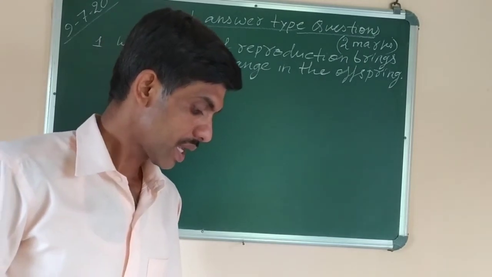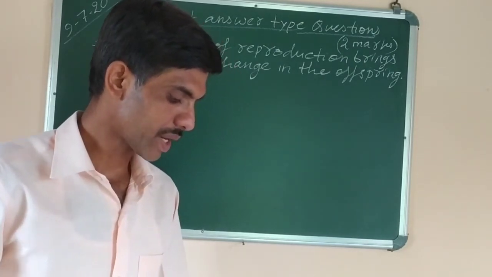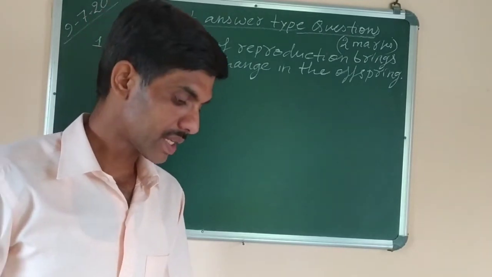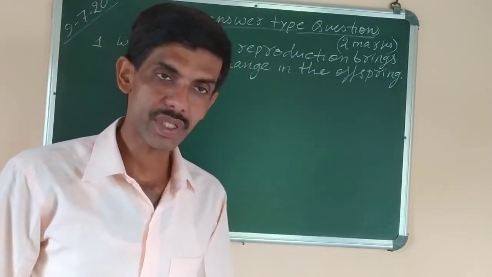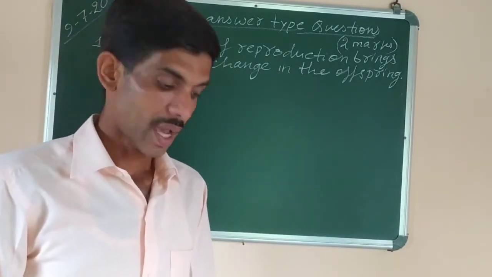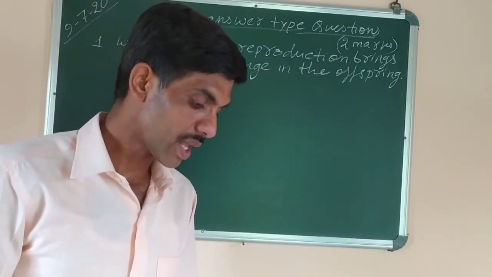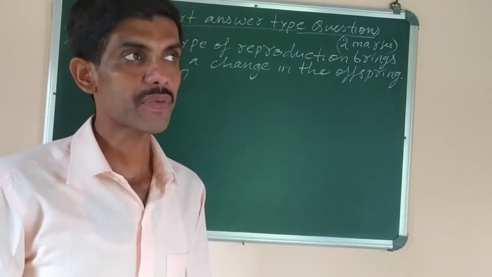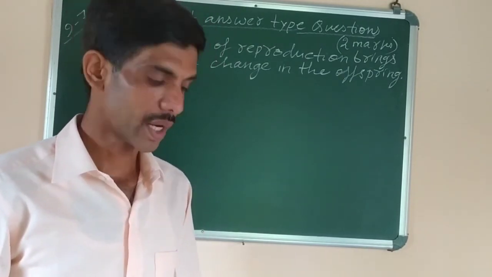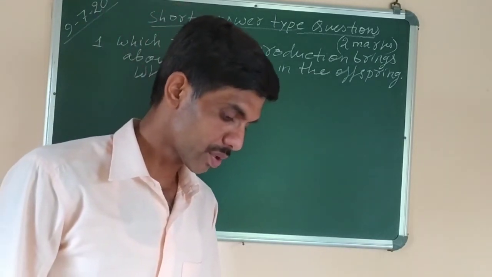Now next question. State how does meiosis maintain the chromosome number in a species? So answer is the gametes are formed by meiosis with half the number of chromosomes, and gametes contain only haploid number of chromosomes. During fertilization, both the gametes will fuse and restore the diploid number of chromosomes.